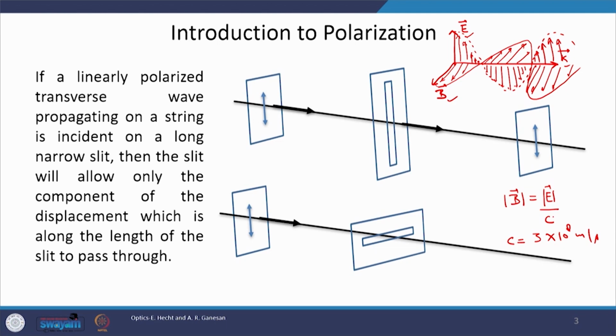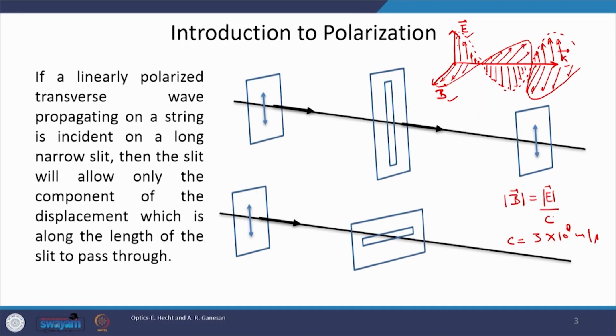So when we shine light on some object, it is the electric field which interacts with the object dominantly, and the interaction of the magnetic field would be much weaker. Since the dominant component is the electric field, we associate polarization with the E field. Whenever we say polarization, it means a quantity which is directed along E, the electric field.